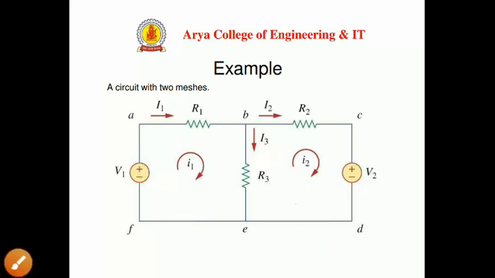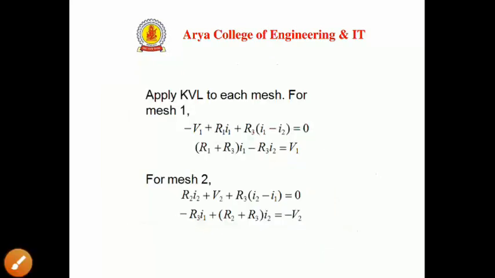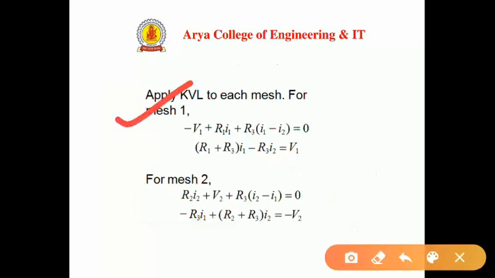So we can move to the equations. In mesh 1 we have the algebraic sum of potential differences, and we can rewrite this equation. For the second mesh we again have the algebraic sum of potential differences equal to 0, and then we rewrite the equation.